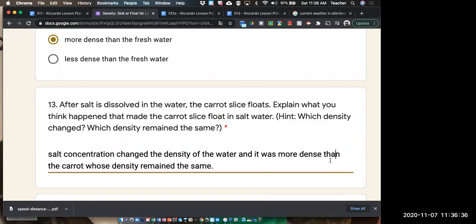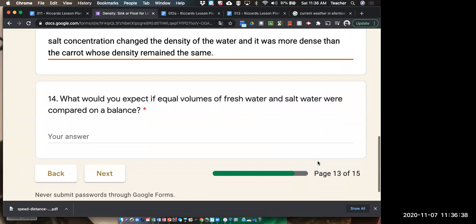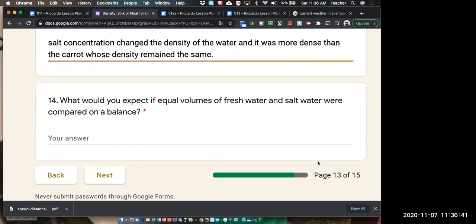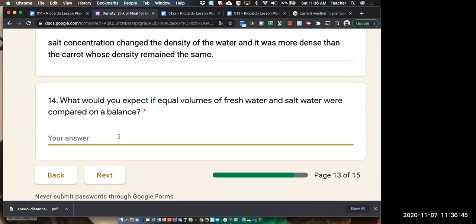Okay. What would happen if equal volumes of salt water and fresh water were compared on a balance? The fresh water would be less dense than the salt water. The fresh water is less dense than the salt water.